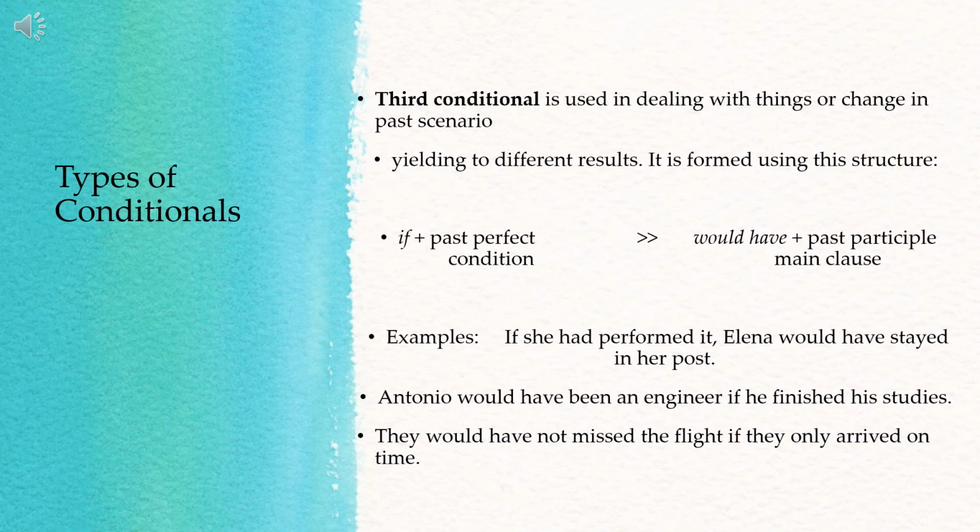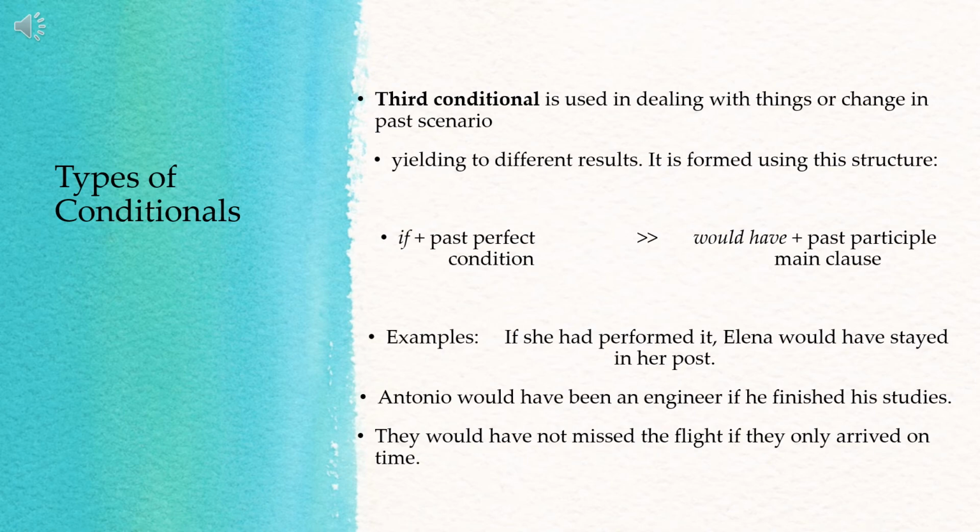It is what? In the verb drive, drove, driven. Okay? In the baked. Okay? The past participle. So look at the example sentence. If she had performed it, Elena would have stayed in her post.